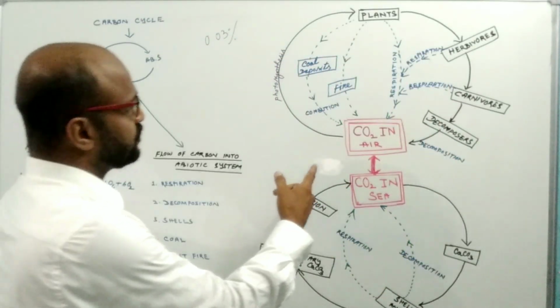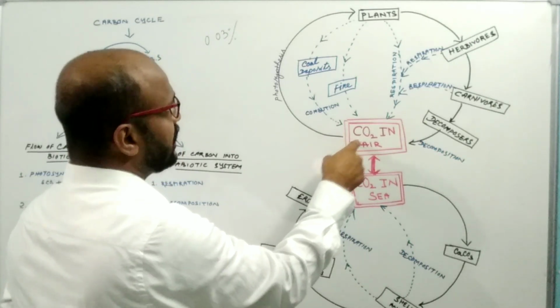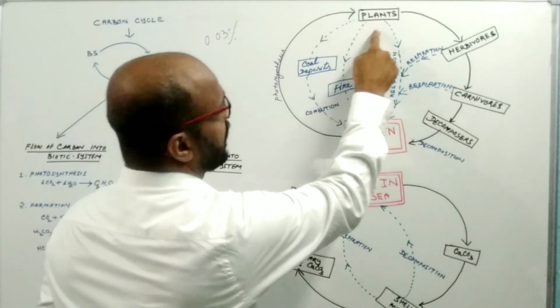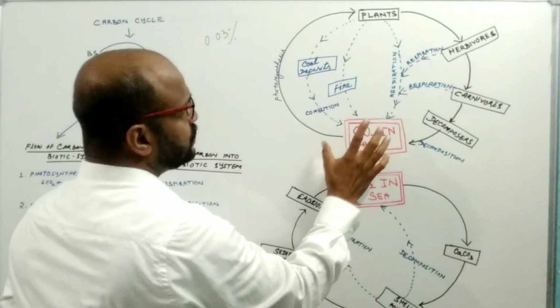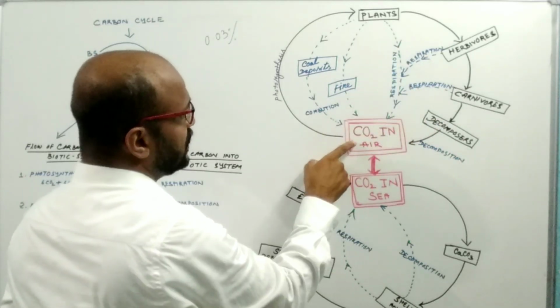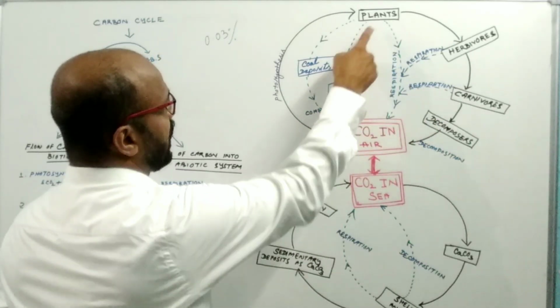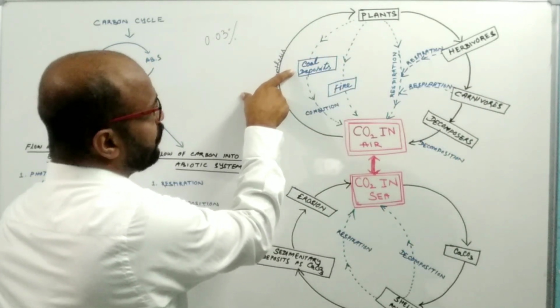Let's see here. This is the abiotic system, the carbon dioxide in air, and this is the biotic system, plants and animals, herbivores and carnivores. How does carbon come from the biotic system to the abiotic system? Some portion of the plant carbon is deposited in the form of coal.